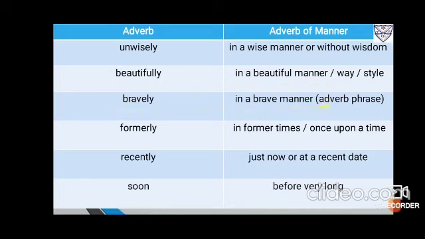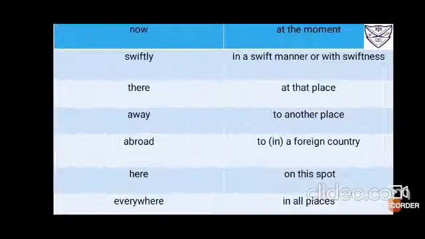Bravely: in a brave manner. Formerly: in former times, or once upon a time. Recently: just now, or not so late. Soon: not lately, before very long. Now: at this very moment. When the adverb swiftly is used, the adverb phrase in a swift manner or with swiftness, with speed will be used.